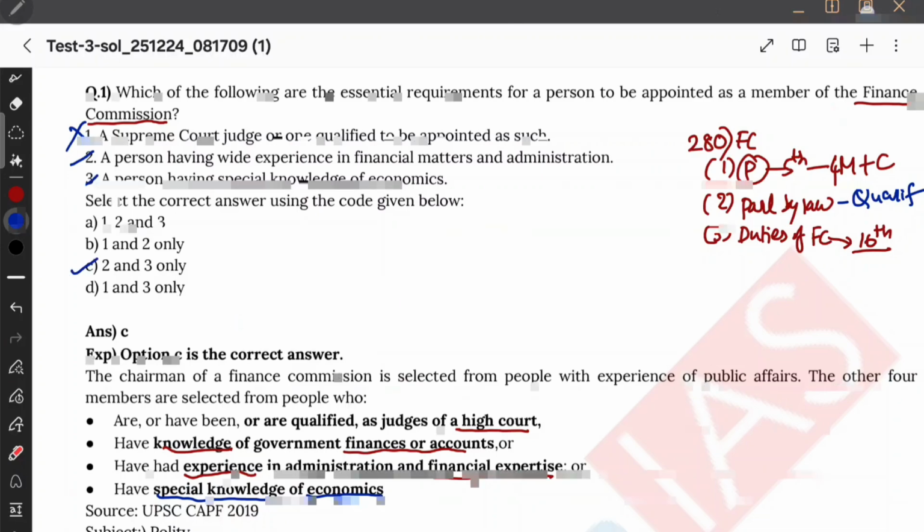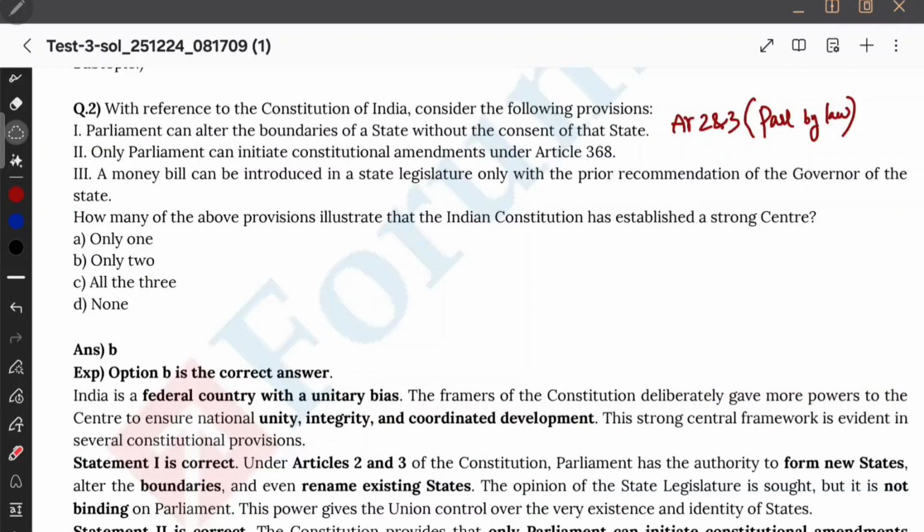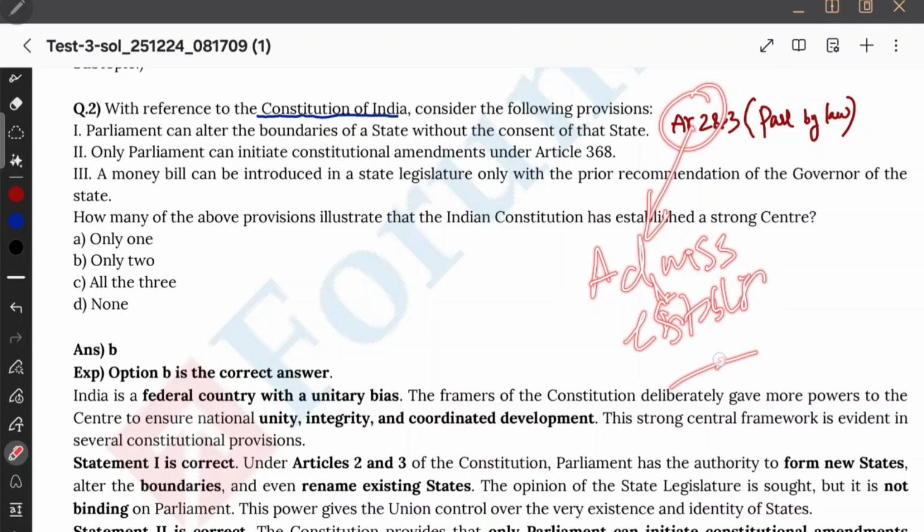Option C. Next question, with reference to the Constitution of India. So always remember this, they are asking that the provision must be there in the Constitution. If not, the answer will be wrong. Consider the following statements. Parliament can alter the boundaries of a state without the consent of the state. See, Article 2 and 3, it says Parliament by law. What does Article 2 say? Article 2 says admission or establishment of new states. Right? That is what it talks about.